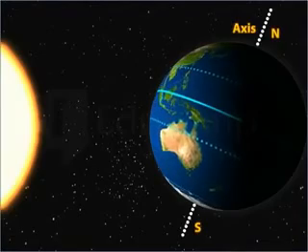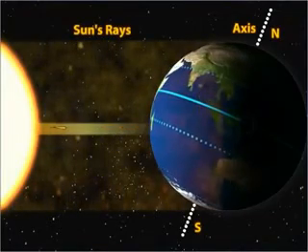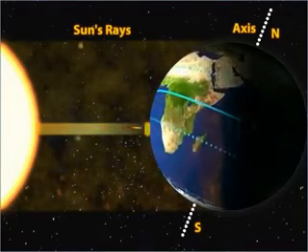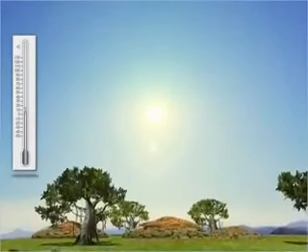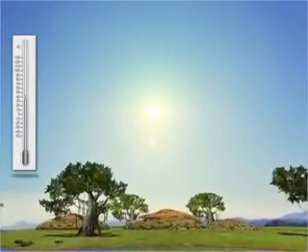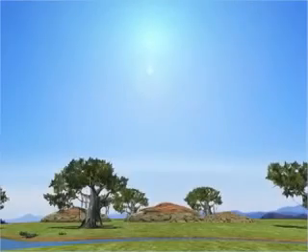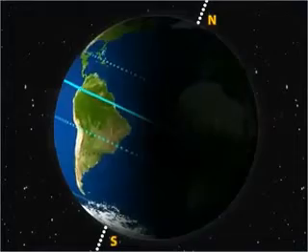Same is happening when the rays of the sun fall directly on those parts that are vertically below the sun. The rays heat only a smaller area on the earth, and thus the heat energy received by that area is also very high.